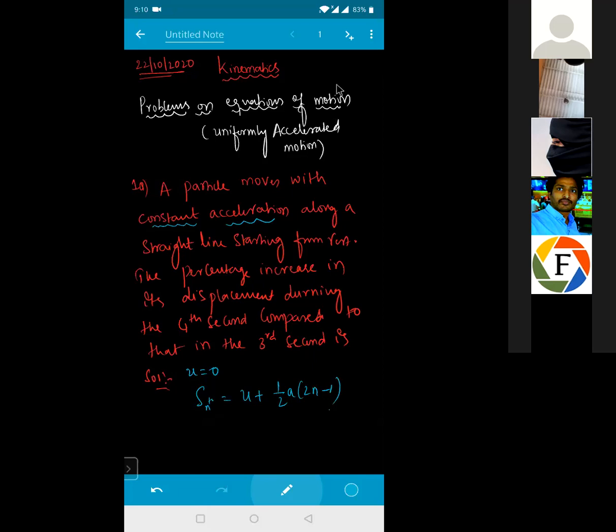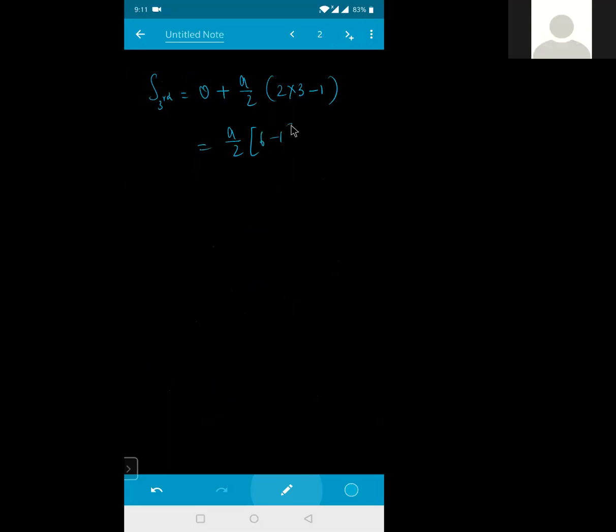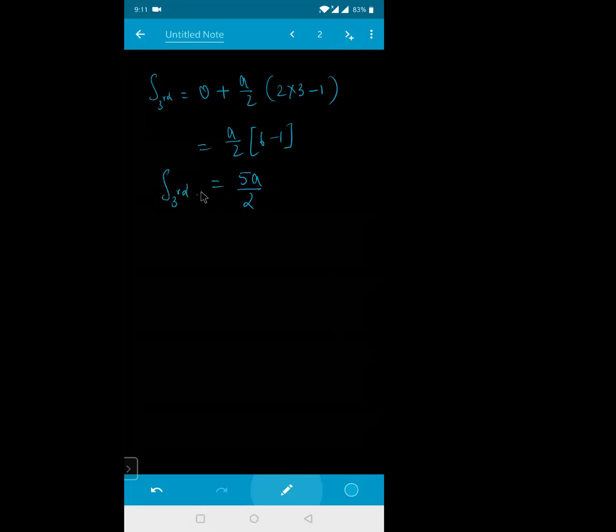So let us try to talk about the third second distance. Distance in your third second will be equal to initial velocity 0 plus a by 2 into 2n, n is nothing but 3, minus 1. So this will become a by 2 into 2 threes are 6, minus 1, that is nothing but 5. So this one is nothing but 5a by 2. So this is the distance it traveled in your third second, isn't it?